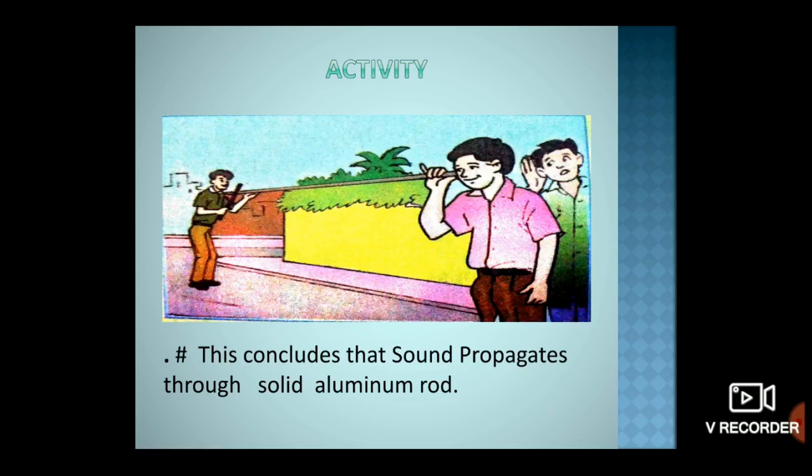The first friend will then hear a sound, but it may not be heard by another friend standing near him or her. This sound must have propagated through the solid aluminium rod. This concludes that sound propagates through a solid aluminium rod also.